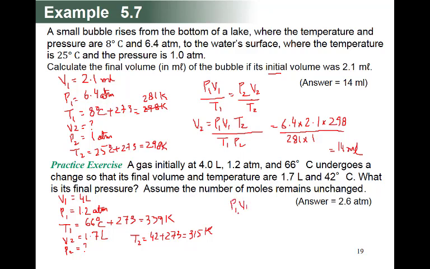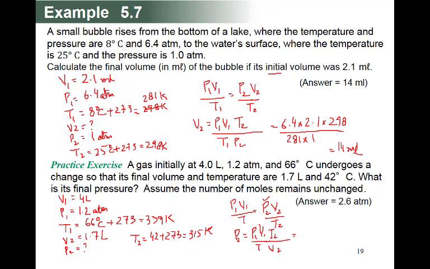Okay, so the same formula: P1 V1 upon T1 is equal to P2 V2 upon T2. The question is P2. So P2 is equal to P1 V1 upon T1 multiplied by T2, and V2 will go down.